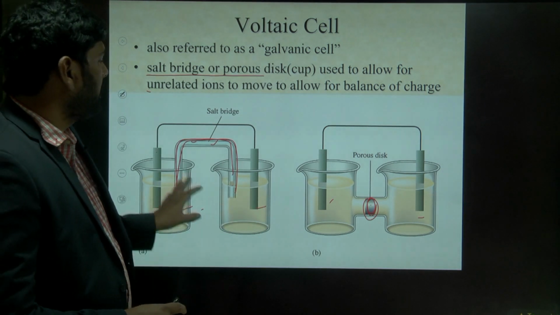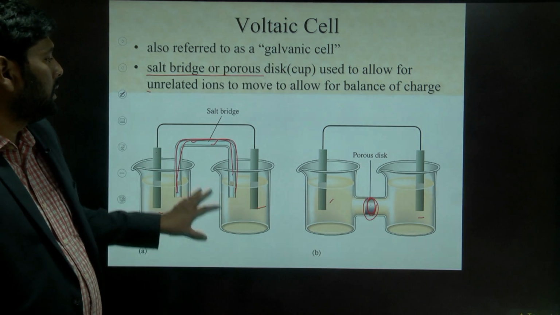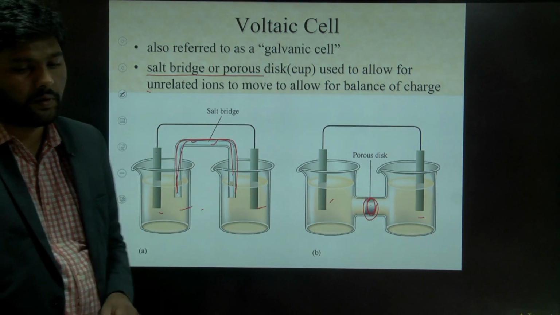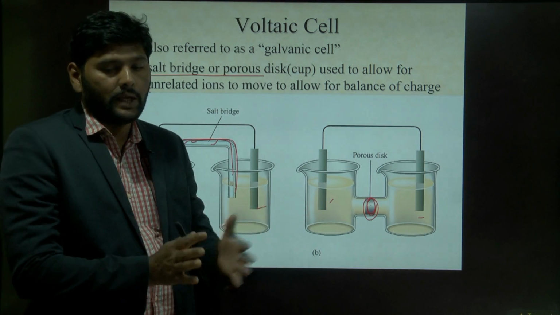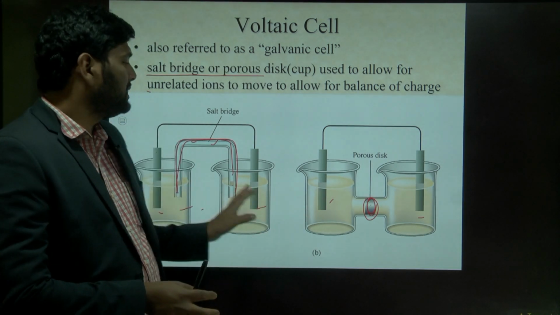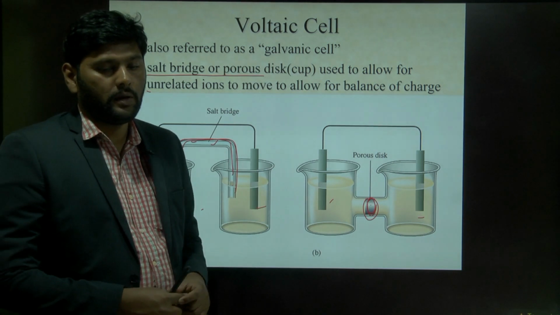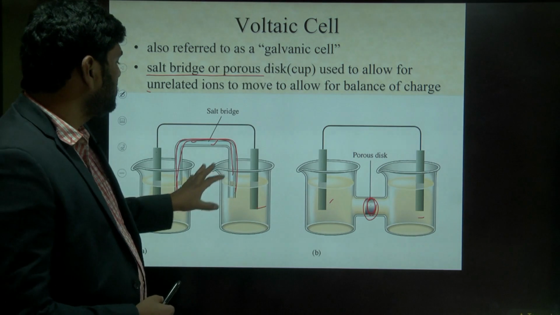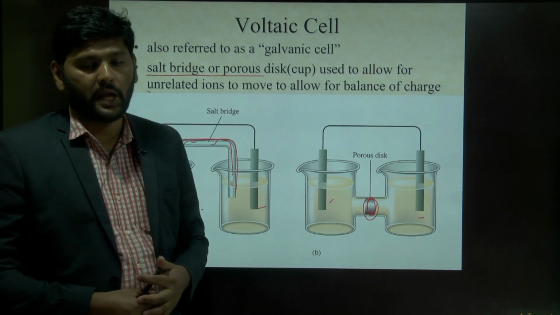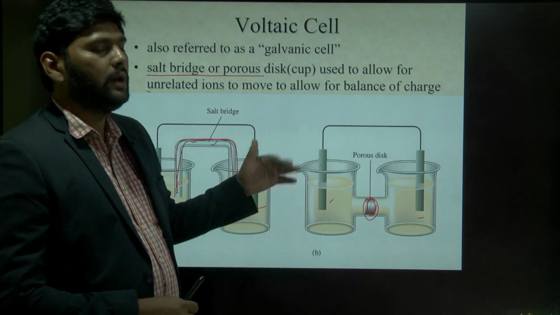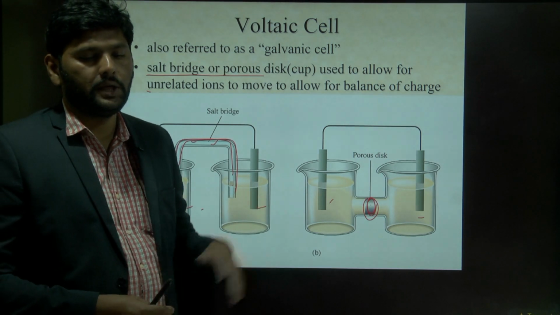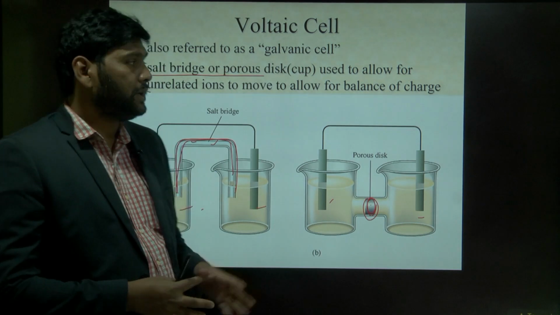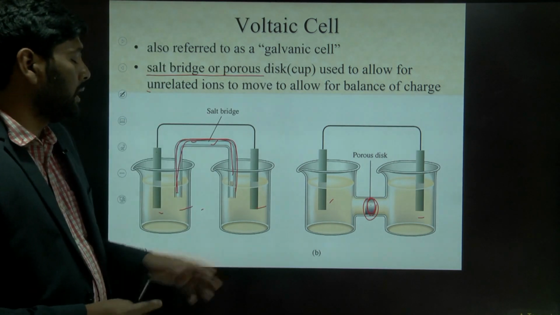So when the charge is balanced, the chemical reactions take place. Due to the chemical reactions, the energy stored in the chemicals comes outside as electrical energy. Continuously these chemical reactions happen, so that you are having the current.